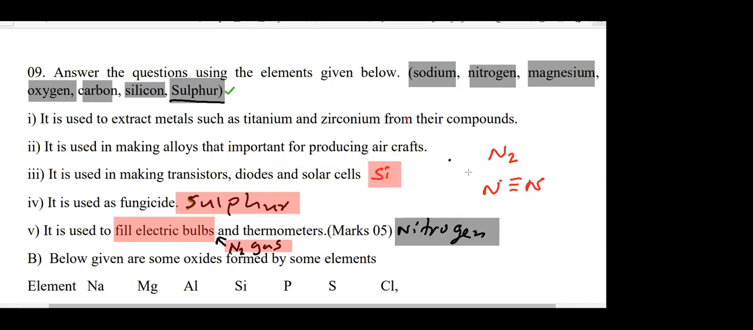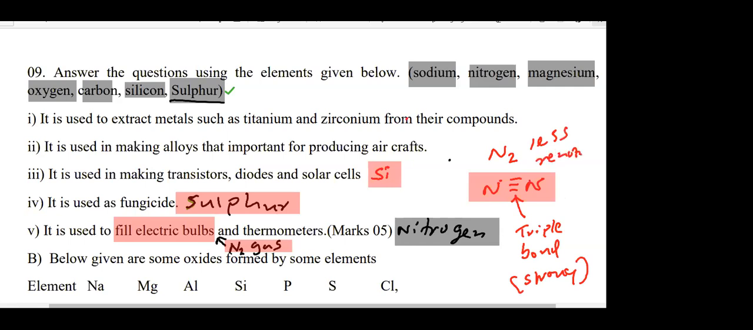When there's a triple bond, it is very strong, difficult to break. Triple bond is strong, therefore it's less reactive. So nitrogen gas is less reactive. What is the most abundant gas in the atmosphere? Nitrogen. What is the nitrogen percentage in the atmosphere? 78% nitrogen in the atmosphere. So that is the most abundant gas in the atmosphere.